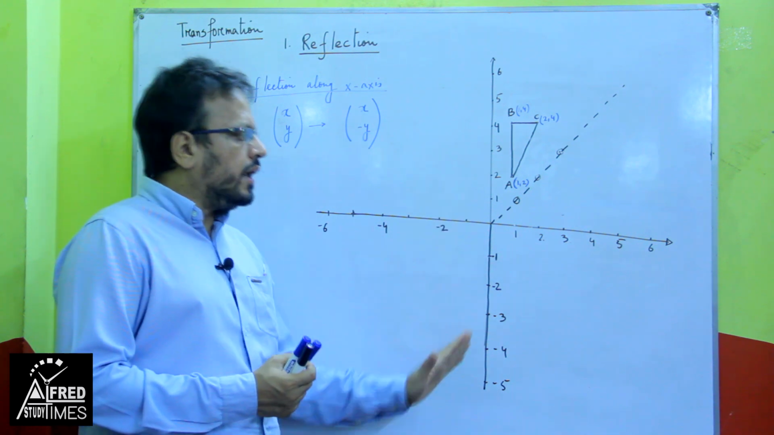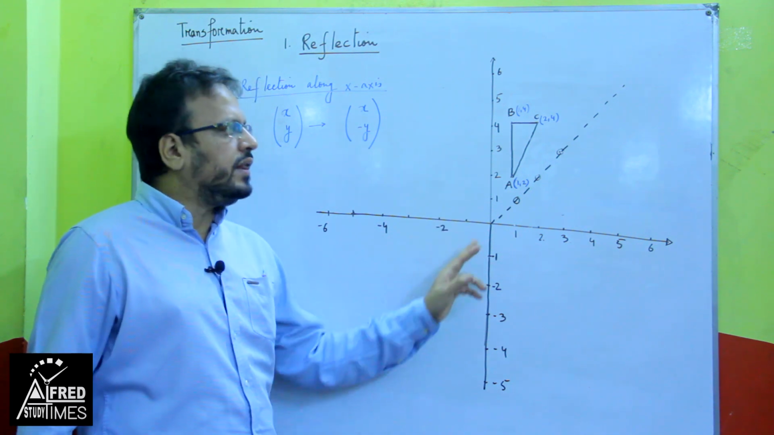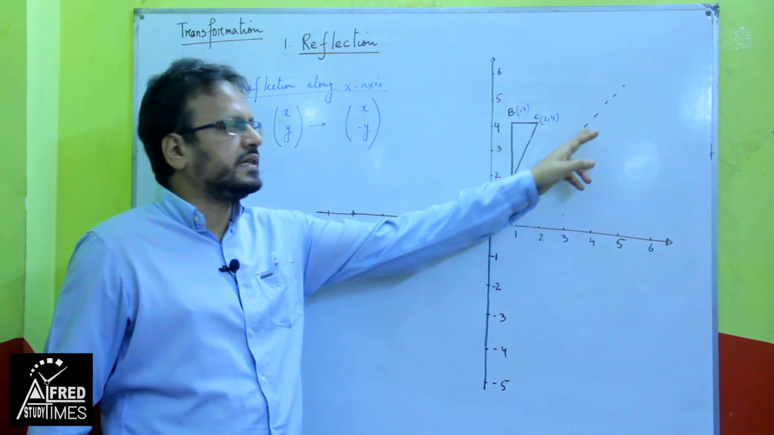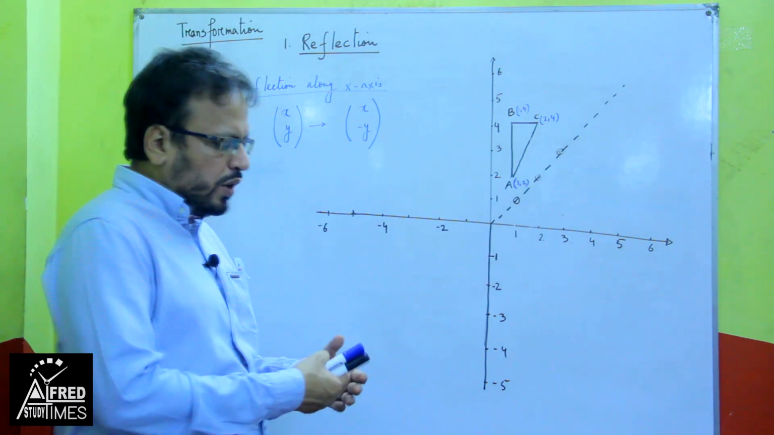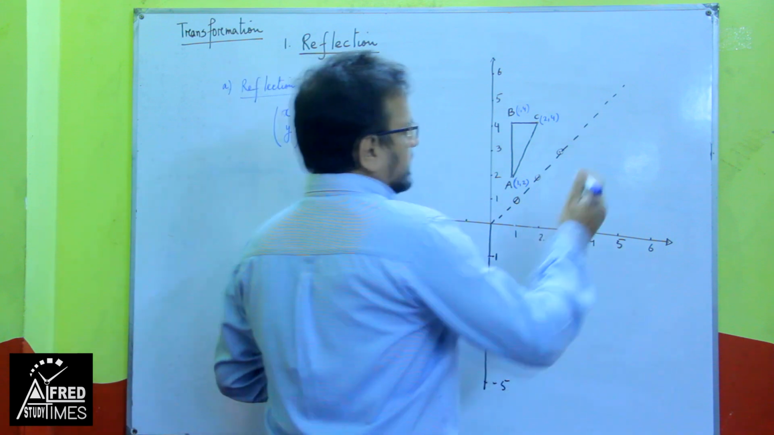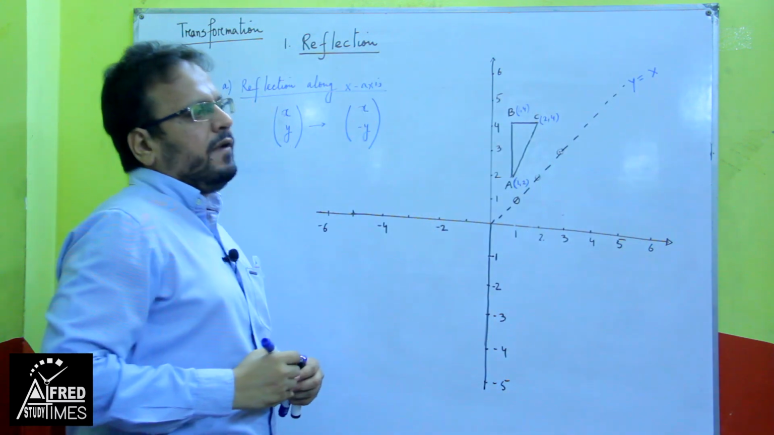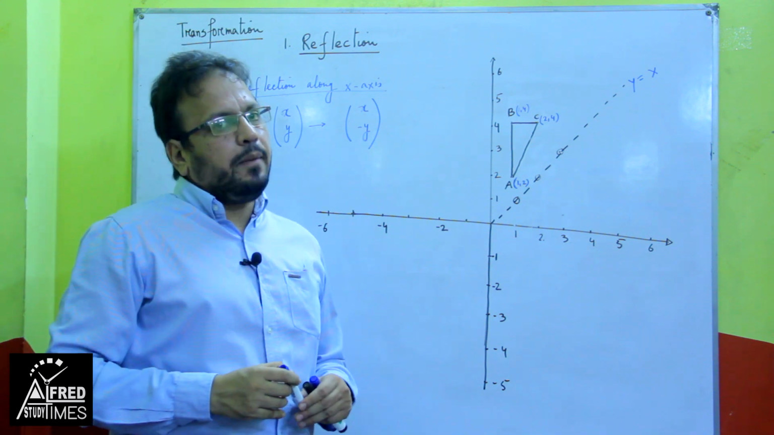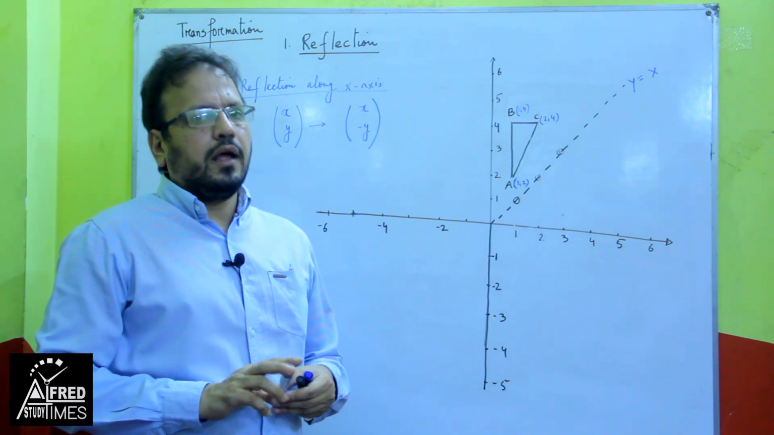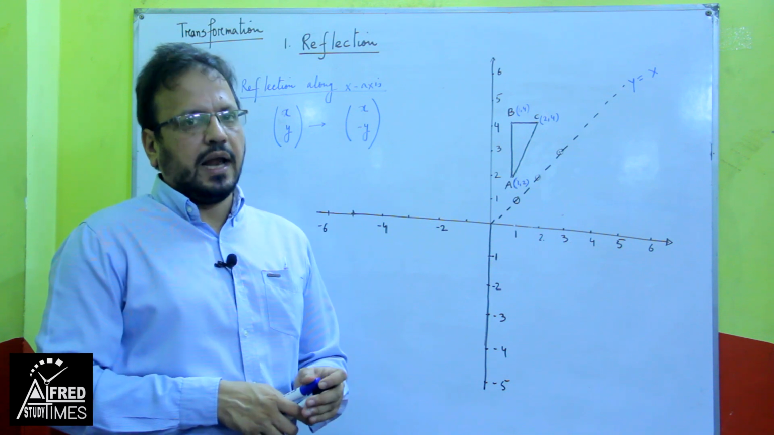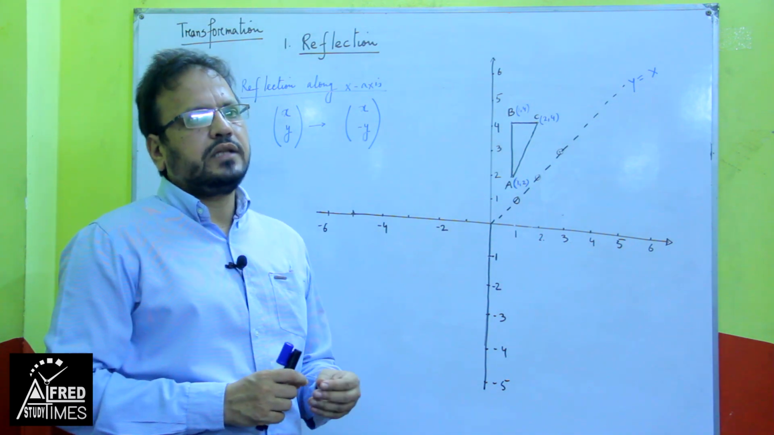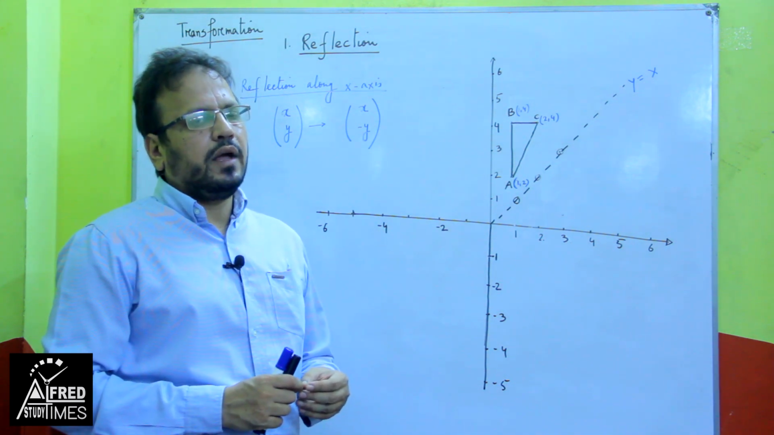Here we will indicate the mirror with a dashed line. See, I have drawn a dashed line, and it will have an equation. Here the equation is y equal to x. And what is the condition for reflection? The object and image will be equidistant from the mirror line.